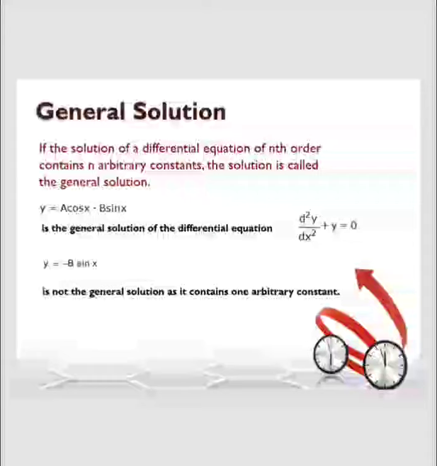Here is the definition for a general solution. A general solution contains n arbitrary constants for an nth order equation. This is known as a general solution. Here is the example, y equal to a cos theta minus b cos theta. Here two arbitrary constants are present.